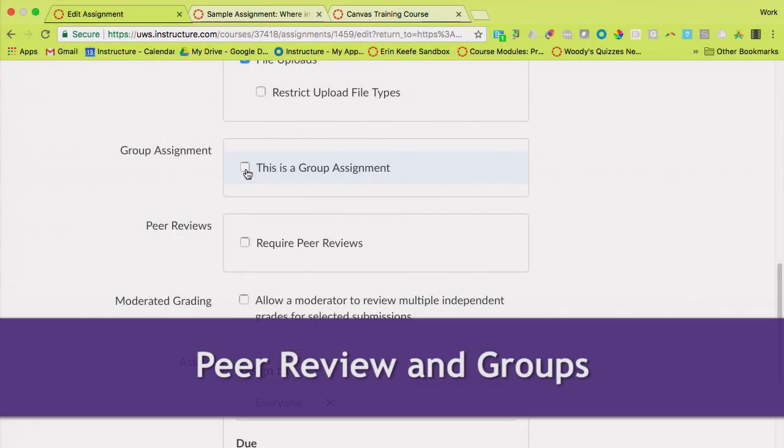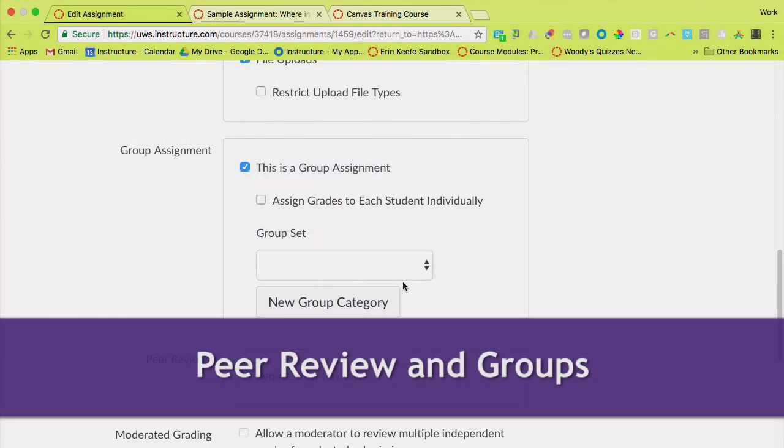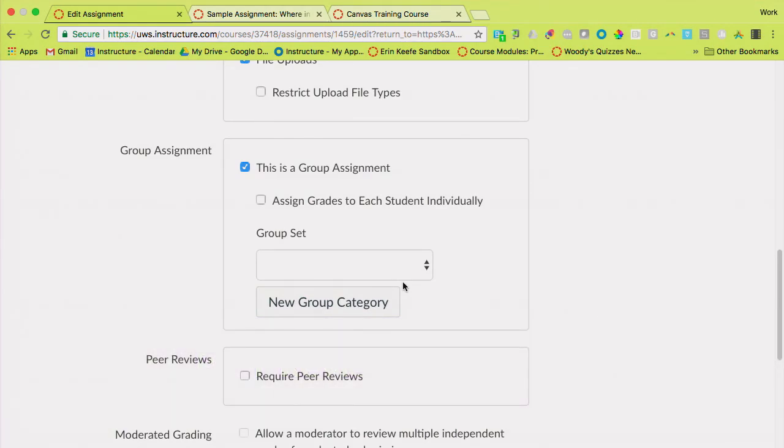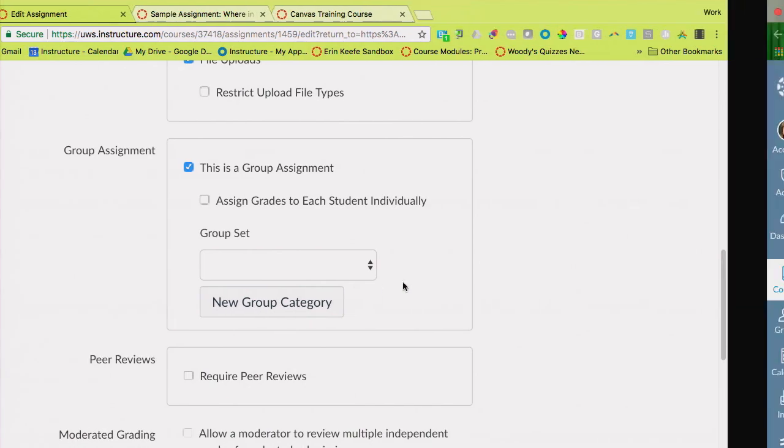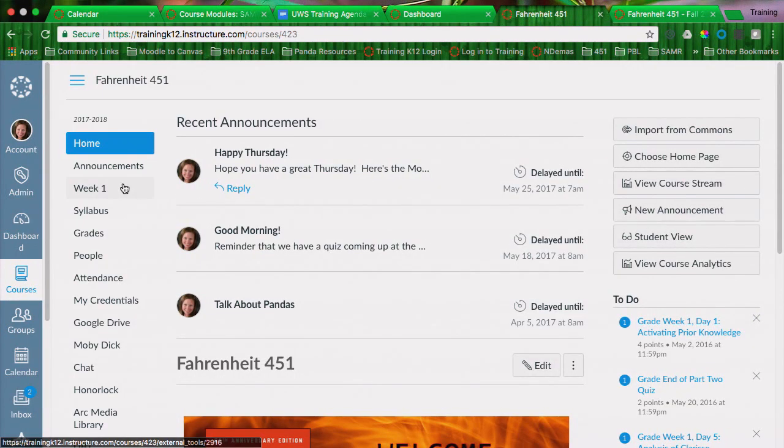I can create this as a group assignment. I am going to talk to you about group assignments, and if you use groups and are creating group assignments, what magic happens then. The best way for me to show you that is to show you in my course where I'm using group assignments.